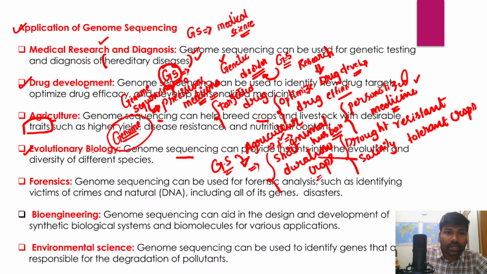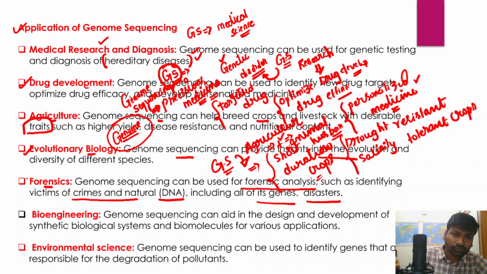So in evolutionary biology also, genome sequencing would have important applications. And even in forensics, genome sequencing as a method can be used, right? Because it can be used in forensic analysis such as identifying victims of crime and natural disasters.